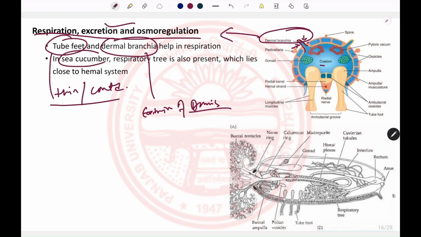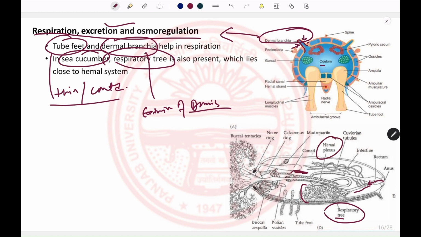In the case of sea cucumbers, there is another structure present, known as the respiratory tree. So this is the respiratory tree. In sea cucumbers, it takes water in through the anus, and water fills this respiratory tree, which is present alongside the hemal system.